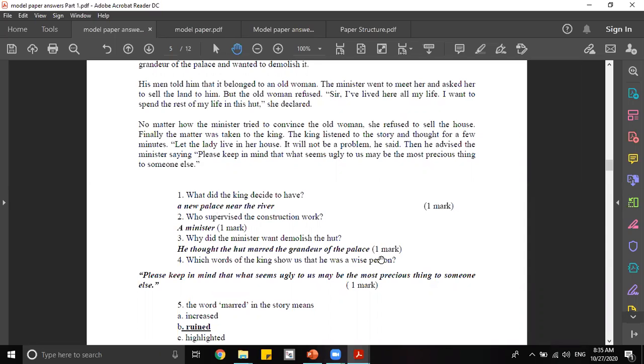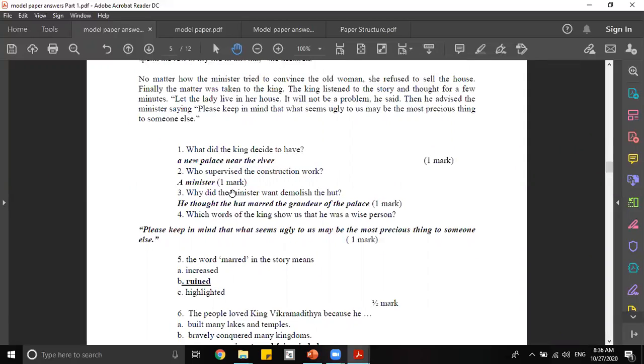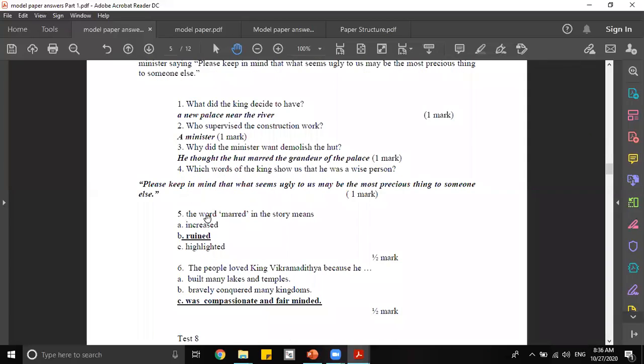Which words of the king show us that he was a wise person? When did we realize that he was a wise person? By reading the last sentence in the comprehension. He's saying, "Please keep in mind that what seems ugly to us may be the most precious thing to someone else." So if you write that, you get 1 mark. So what does the word marred in the story mean? That means decreased. So according to these 3 given options, it's ruined.